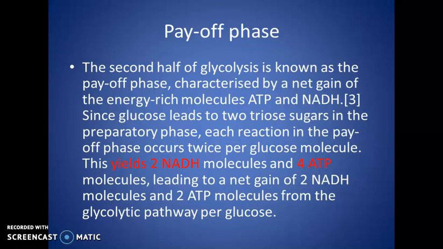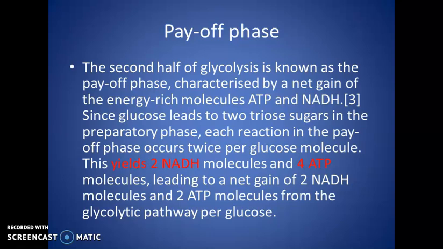So there will be 4 ATP molecules and 2 NADH, leading to a net gain of 2 NADH and 2 ATP.